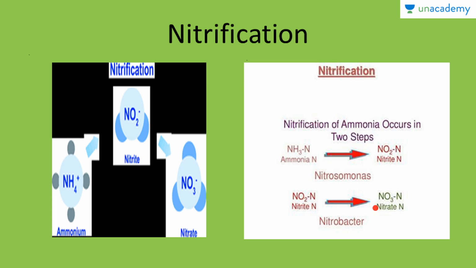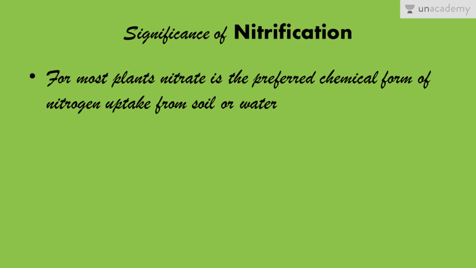So there are two bacteria. First is Nitrosomonas, which converts the ammonia into nitrite, and second is Nitrobacter, which converts the nitrite into nitrate. So why is ammonia converted into nitrate? Although ammonia is a usable form, we must know the significance of nitrification, the conversion of ammonia into nitrate, because for most plants, nitrate is the preferred chemical form of nitrogen uptake from soil or water.